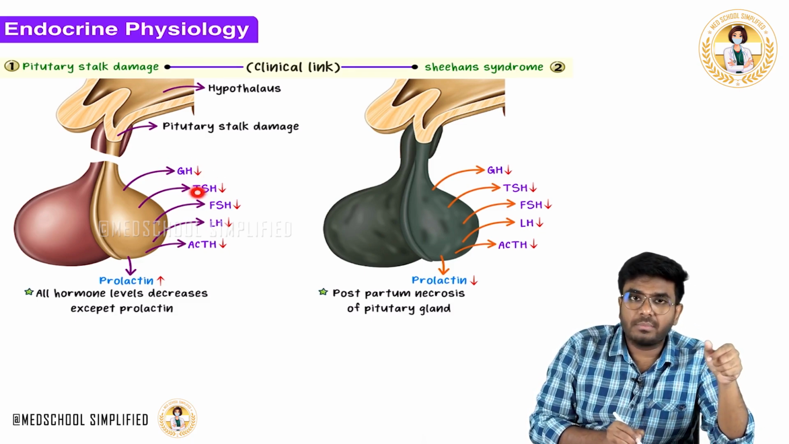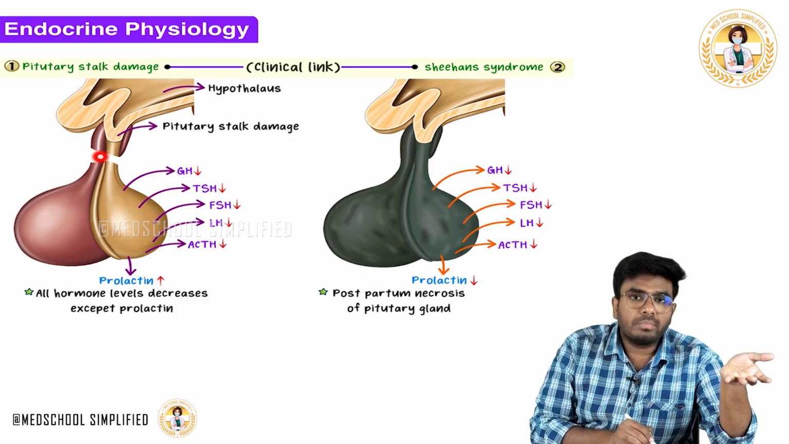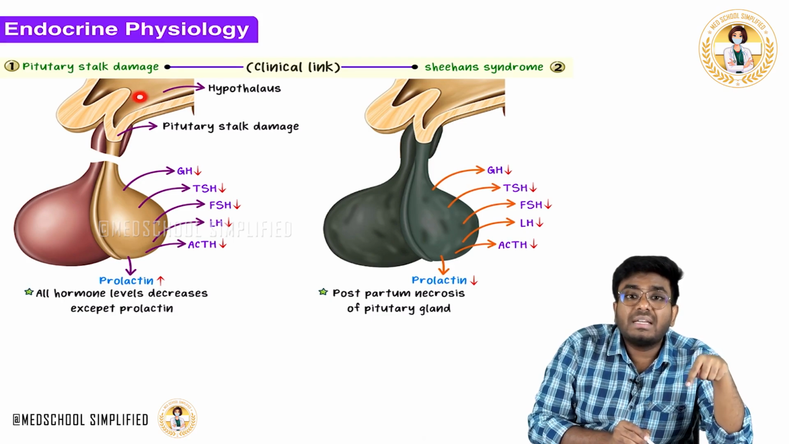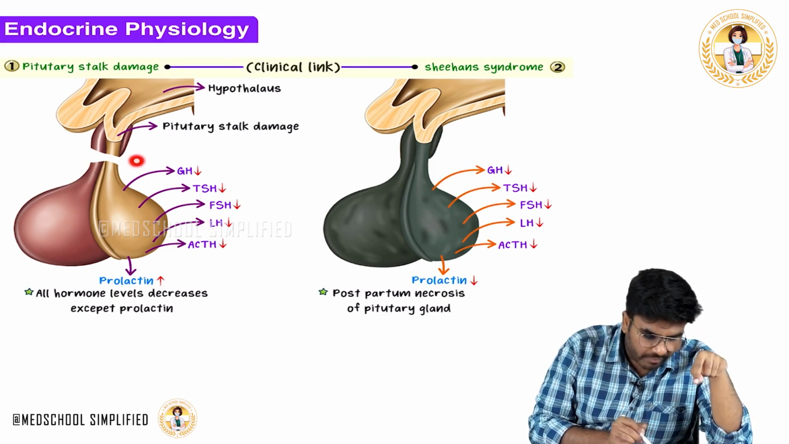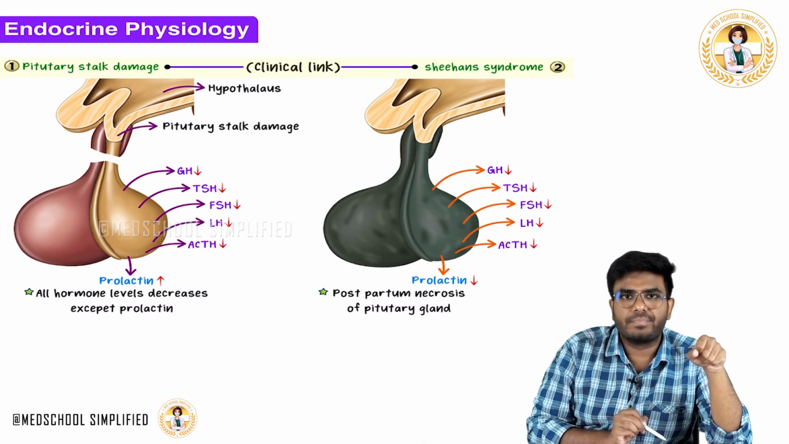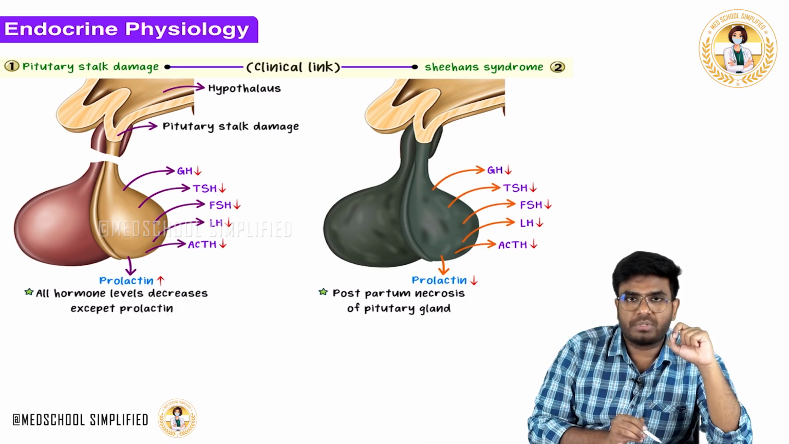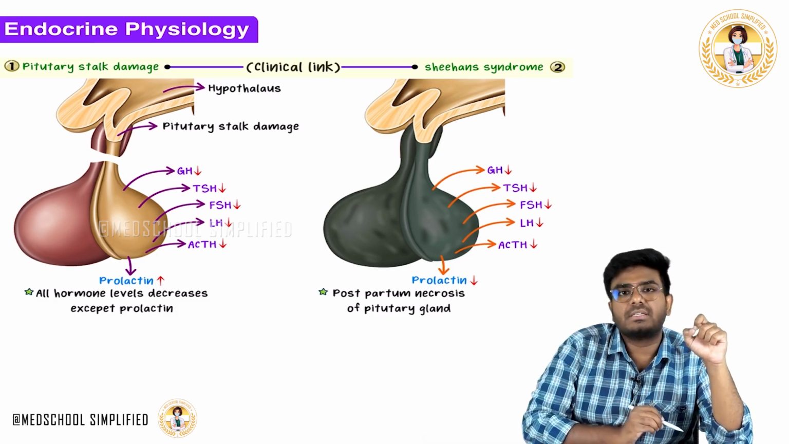What happened to thyroid stimulating hormone from the anterior pituitary? From the top, TRH is not coming, right? TRH is getting produced here, no doubt, but the TRH is not coming down because the stalk got damaged. So the thyrotropes are not producing the TSH.